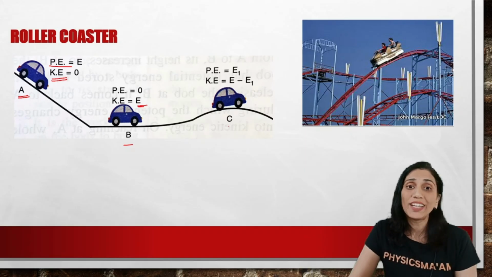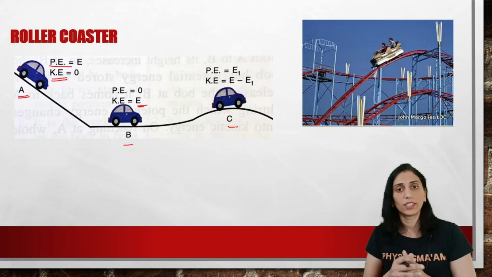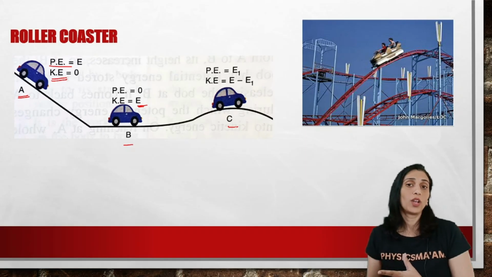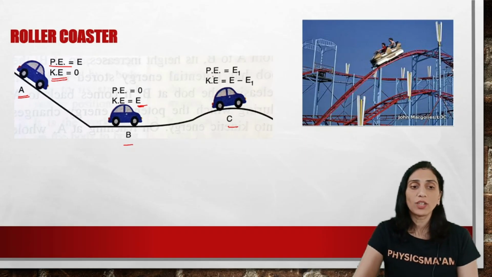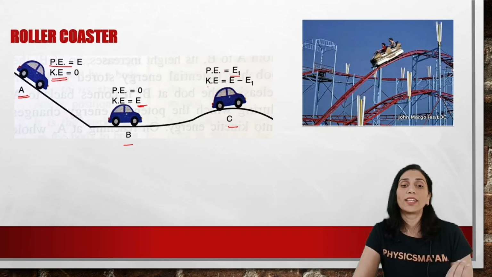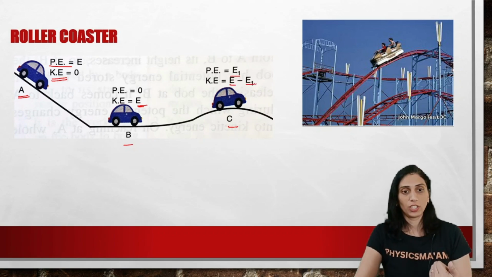Now you reach a point C somewhere which is not exactly on top, not exactly on bottom. So somewhere in the middle. है ना? So you have not lost the whole height and you're also moving, right? So आपका potential energy क्या होने वाला है? Assume it's something as E1, right? And then your kinetic energy will be what? Total energy minus the potential energy at any point.